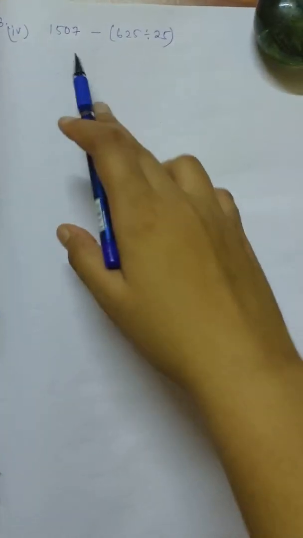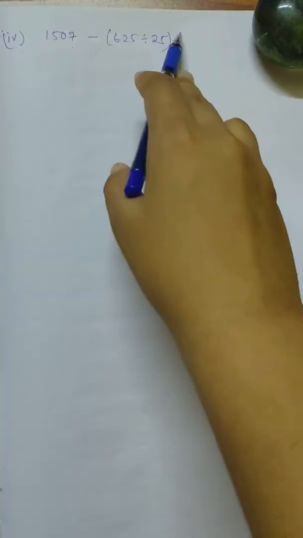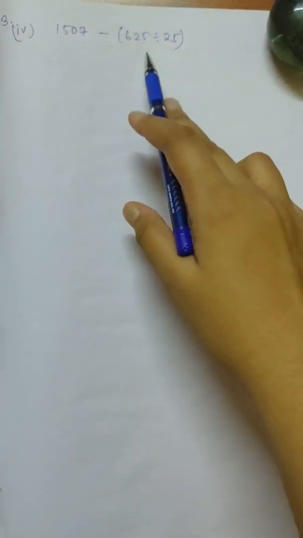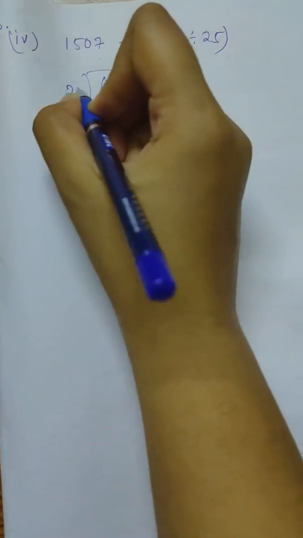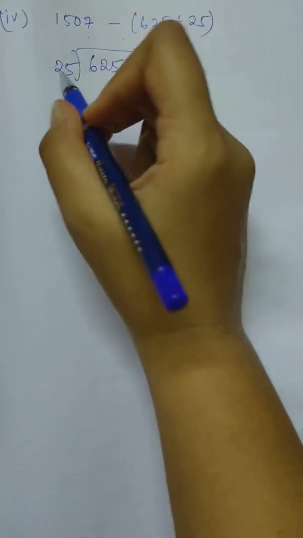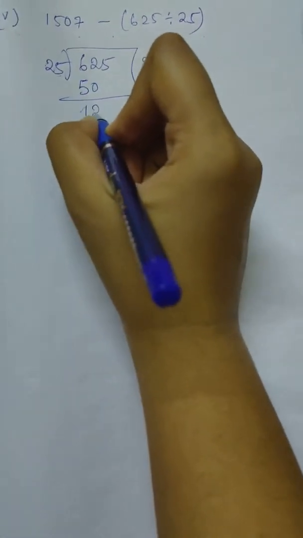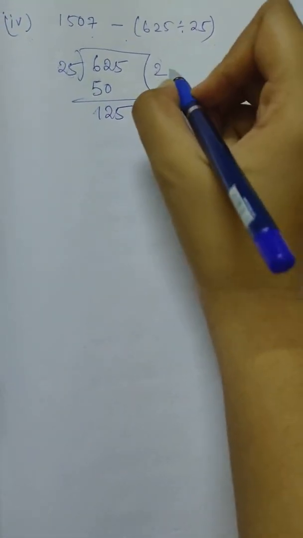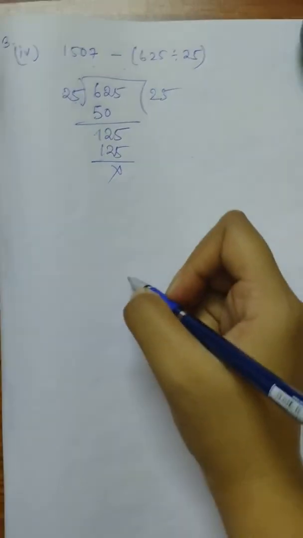So here I have taken part 4 and the question is 1507 minus 625 by 25. This part is under bracket, which means that we have to first divide this one. So 625 I am dividing with 25. First taking 62, 25 into 2 gives us 50. So we have 125, 25 into 5 is 125. So we are getting 25.